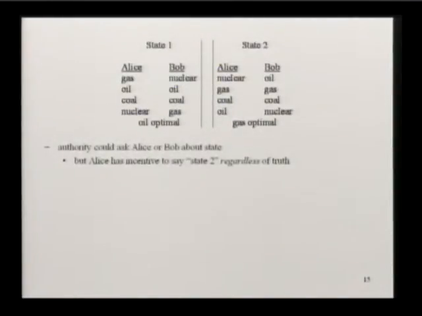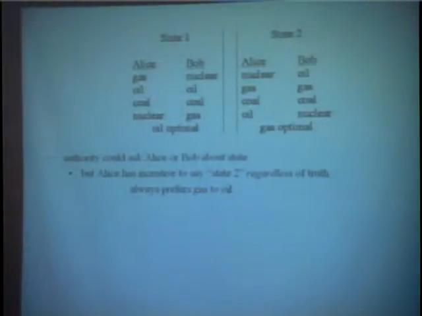Now, to see that, notice that in both state 1 and state 2, Alice prefers gas to oil. You see in state 1, Alice puts gas above oil, and in state 2, Alice puts gas above oil. And she knows that if the authority thinks that state 2 is the actual state, the authority will choose gas, which she prefers to oil. So she's going to say state 2, even if state 1 is the actual state.